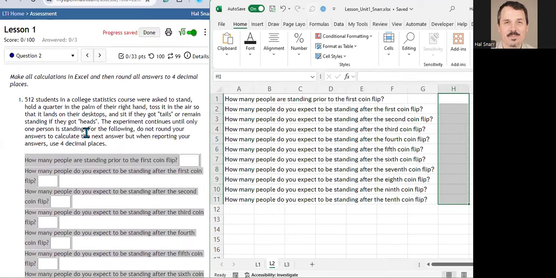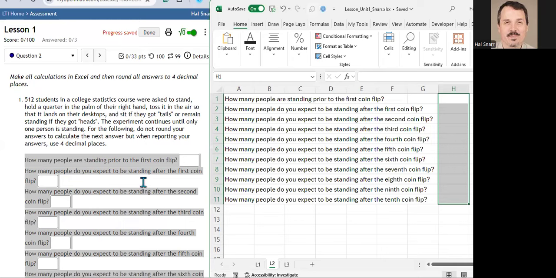So in my particular version of the question, I have 512 students in a college stats class. They're asked to stand with a quarter in their palm and toss it. If they get tails, they sit. If they get heads, they remain standing. And this experiment continues until only one person is left.